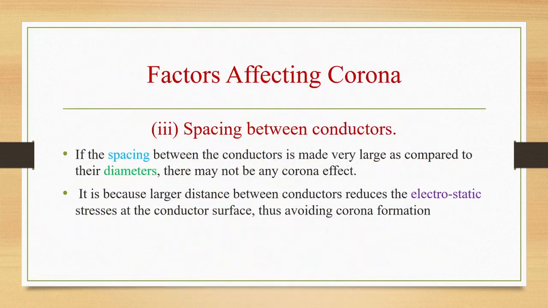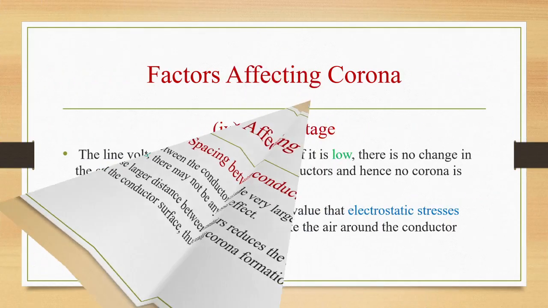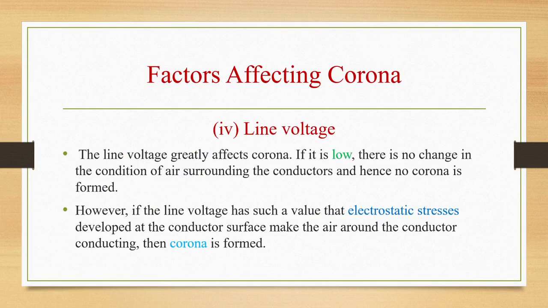Spacing between conductors: if the spacing between the conductors is made very large as compared to the diameters, there may not be any corona effect. This is because a larger distance between the conductors will reduce electrostatic stresses at the conductor surface, thus avoiding corona formation. Line voltage: line voltage will greatly affect corona. If it is low, there is no change in the condition of air surrounding the conductors and hence no corona is formed. However, if the line voltage has such a value that electrostatic stresses developed at the conductor surface make the air around the conductor conducting, then corona will be formed.